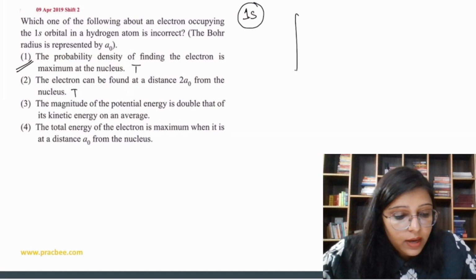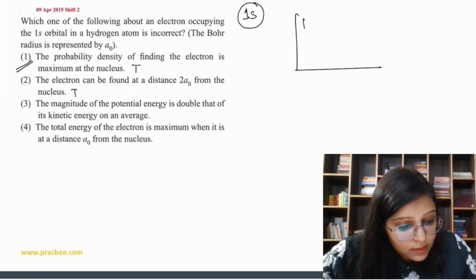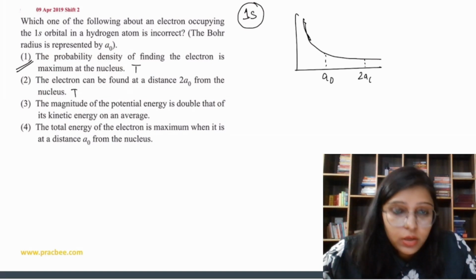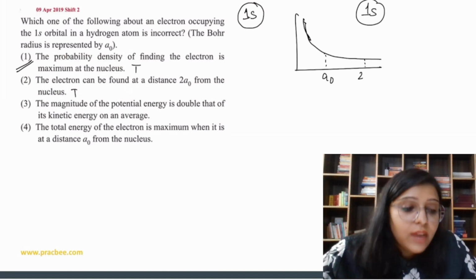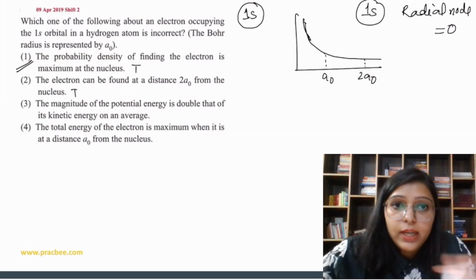Why? If I draw a plot of probability density for 1s, it is going to be like this. Suppose this is a naught, so we can even find the electron at 2a naught. So that is possible. This is R. You can also understand it in that way: in 1s we do not have any node, so radial node is equal to 0. If we do not have any node, we can find the electron. So radial node is 0.